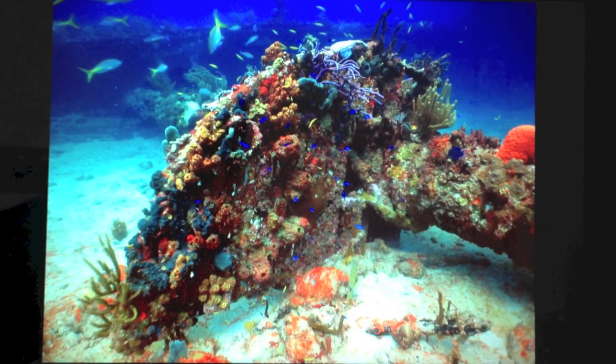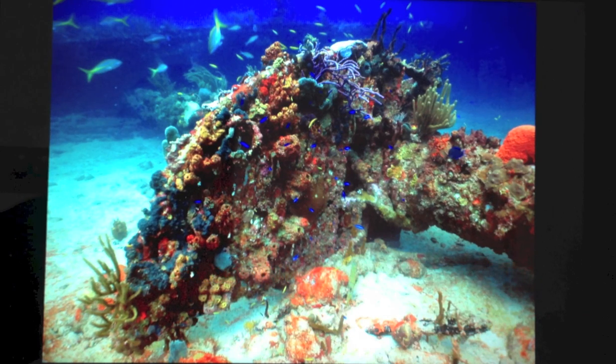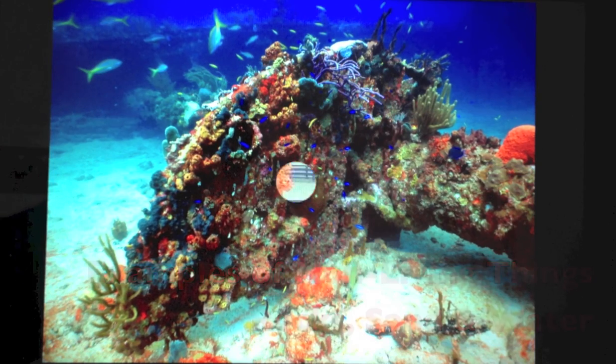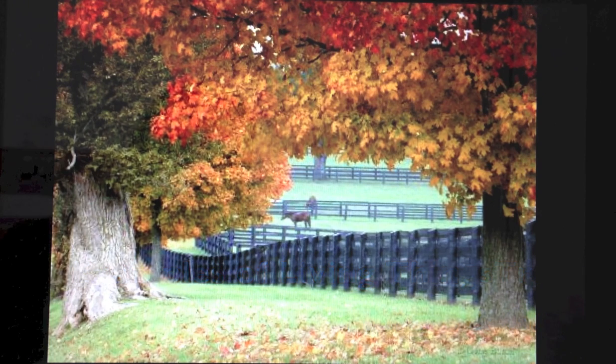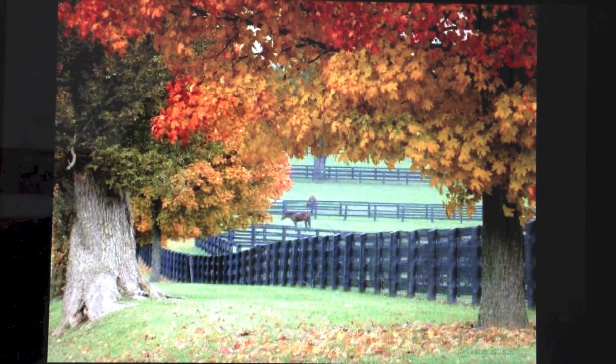In this picture, plants, fish, and sea urchins are living things, and the sand, rocks, and water are non-living things. In this example, the living things are the trees, the horses, and the grass. And the non-living things are the fences, the soil, and the rocks.